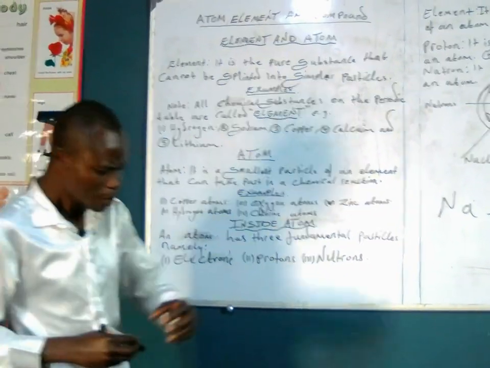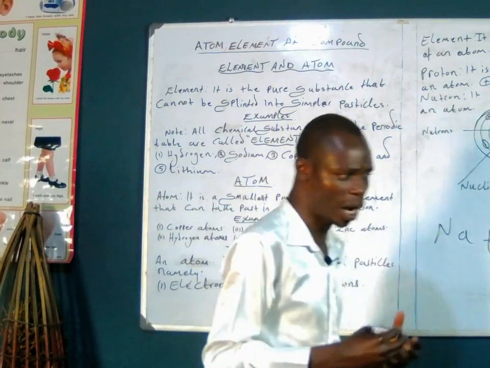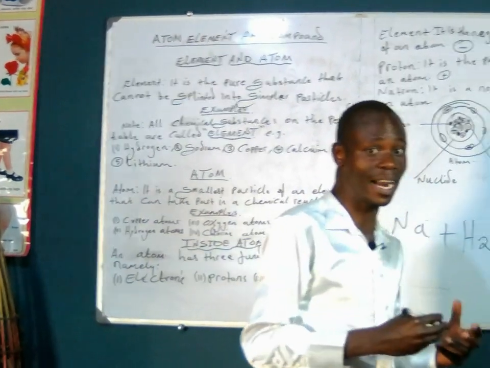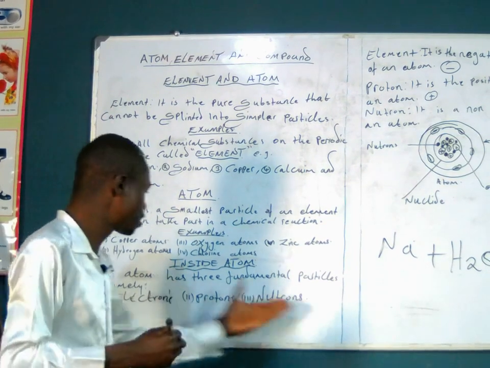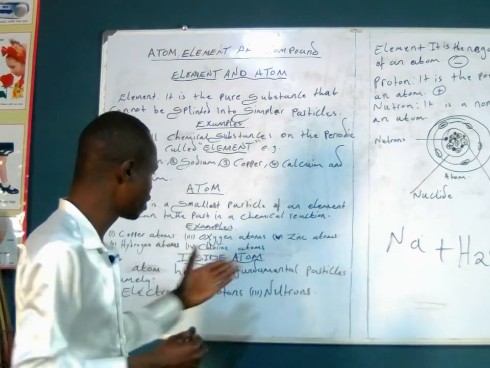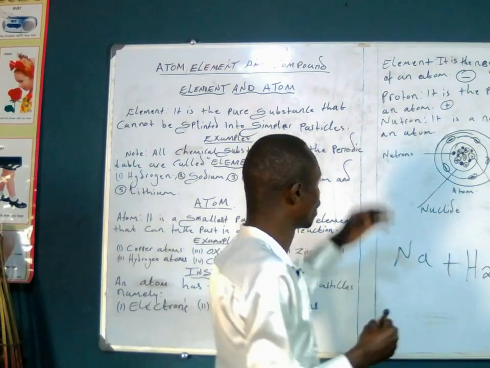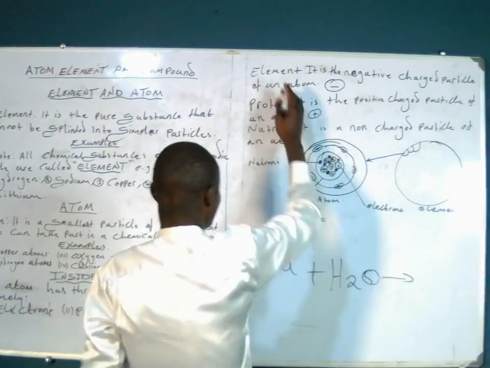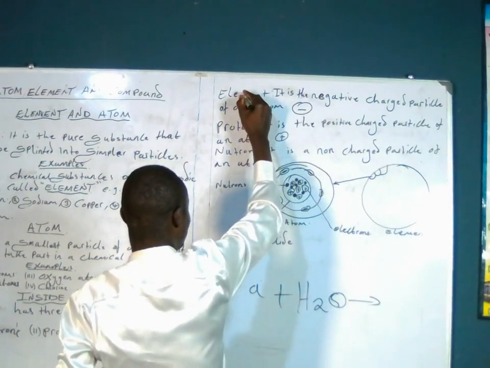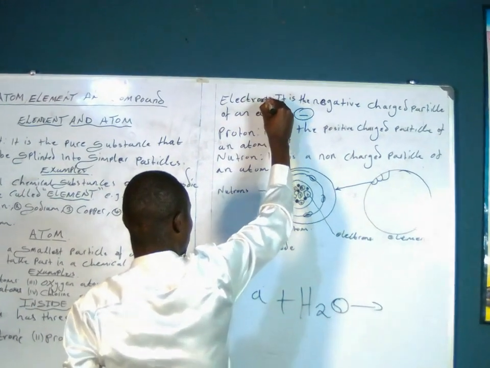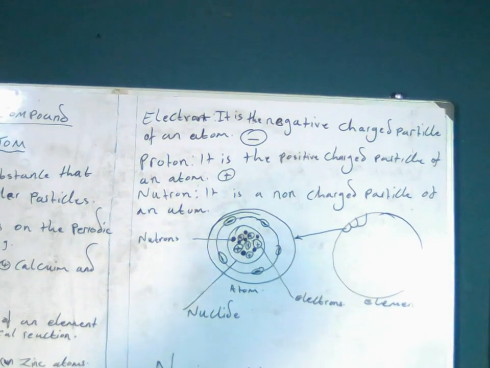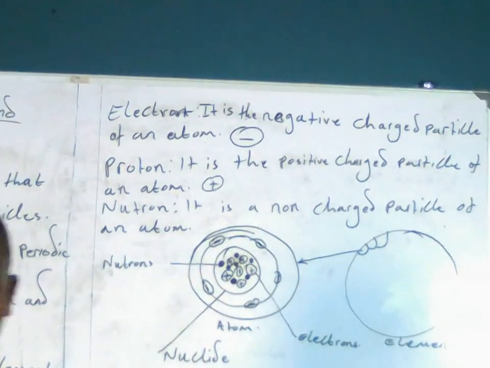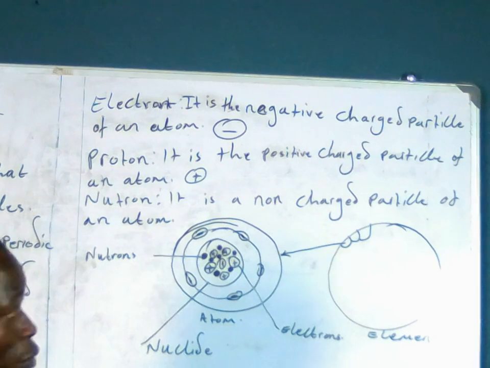Now, how are they placed inside an atom? I'll explain that later, but I want us first to define these 3 fundamental particles. We are going to start with an electron. What is an electron? An electron is simply the negatively charged particle of an atom.